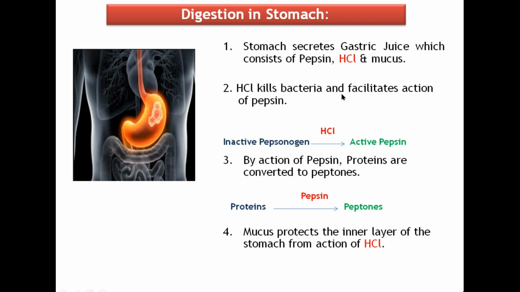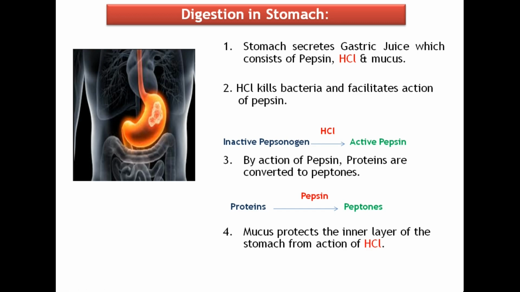HCl kills the bacteria present in our food and it also facilitates the action of pepsin. It turns the inactive pepsinogen into active pepsin. So, the inactive pepsinogen, by the action of HCl, turns into active pepsin.